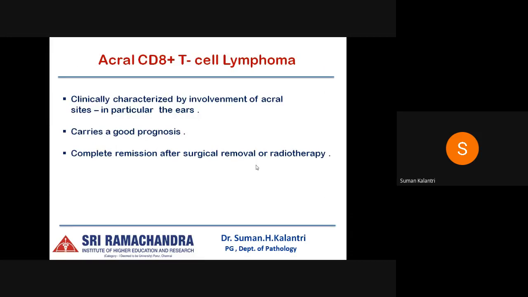Next being acral CD8 positive T cell lymphoma, which is clinically characterized by involvement of the acral sites, in particular the ears, and it carries a fairly good prognosis with complete remission after surgical removal or radiotherapy.